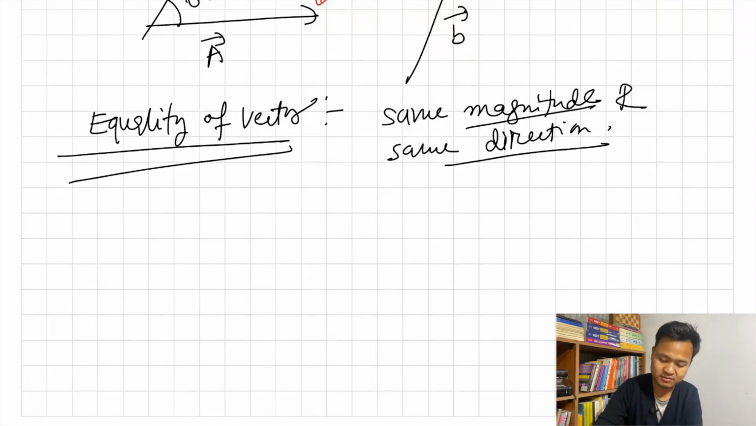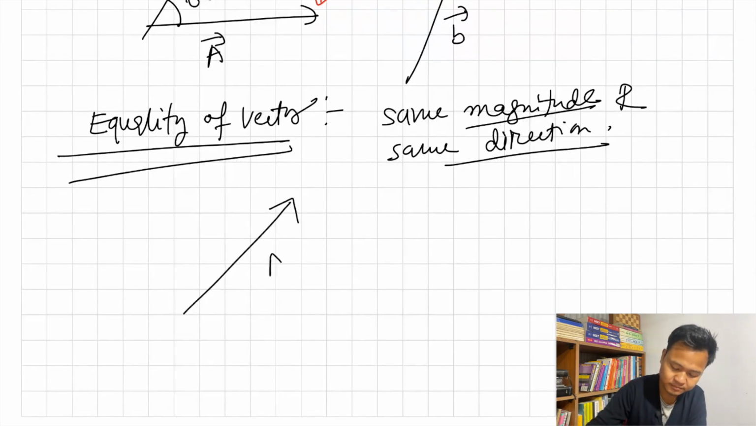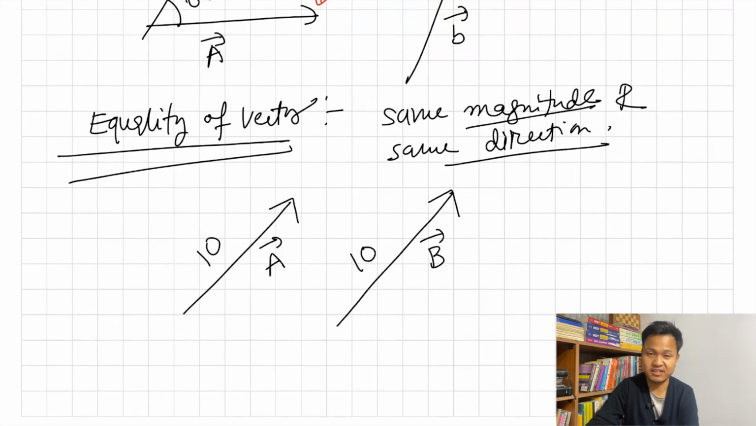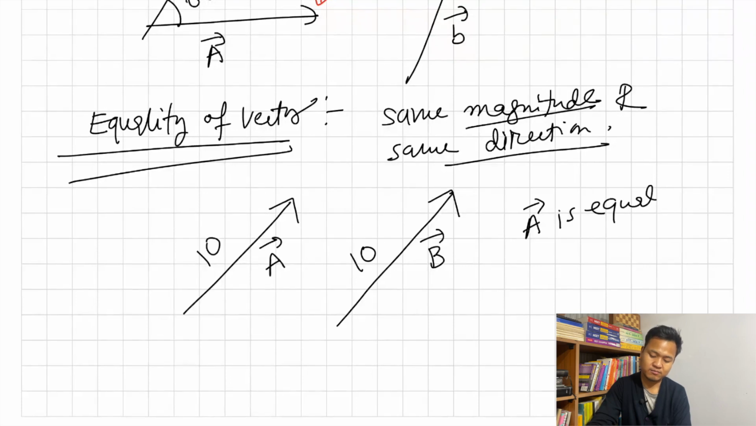Okay, so just remember that suppose I have a vector a bar, so let's say the magnitude is 10. Suppose I have another vector pointing in the same direction, b, which has 10 units. Then I can say that a is equal to b. Both of them are the same. So only two things: they need to have the same magnitude and the same direction.